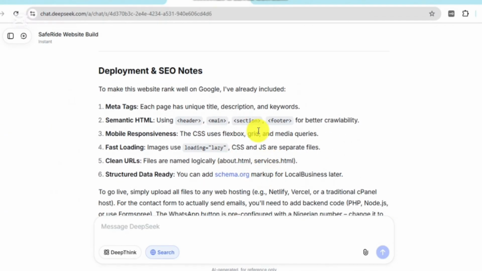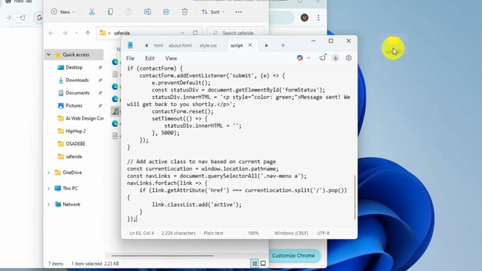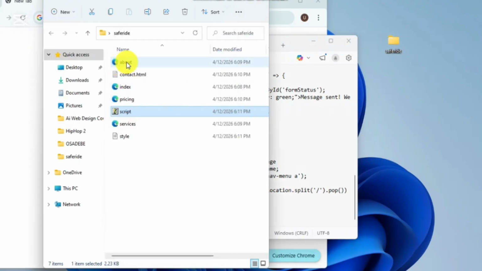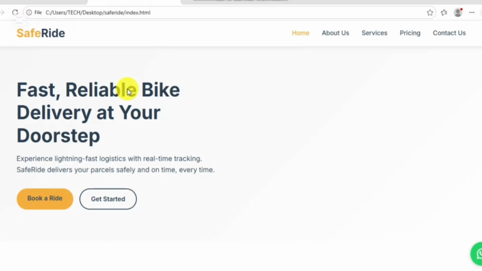No. So how do you now access your website and see what we have done? Go to this folder. Index.html means the home page, the front page. Whenever you hear index, know that it's the home page. Index in website design is the home page, the front page. So double click, and it is going to open with a browser.